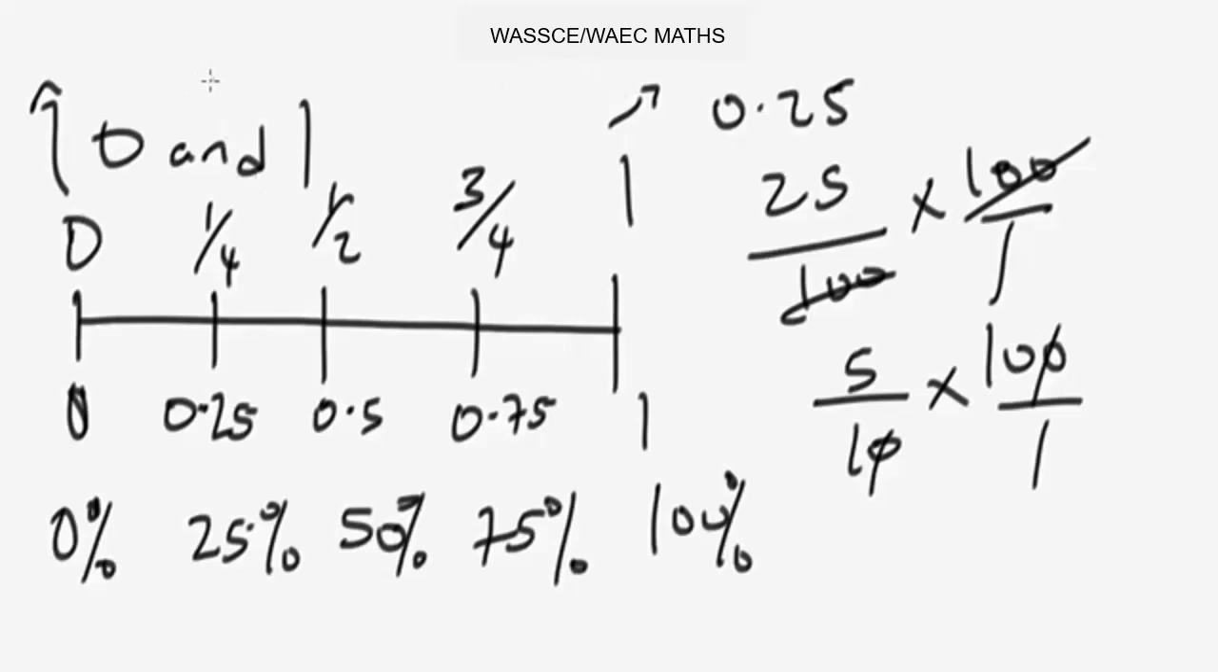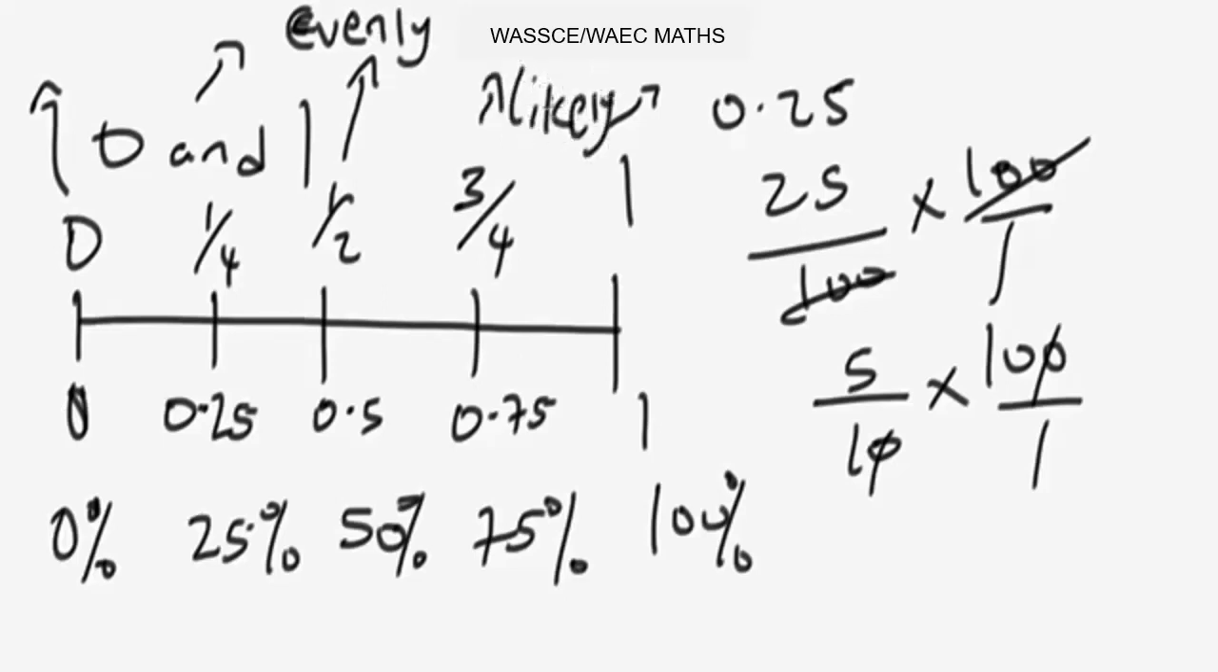Whereas this 1/4 we have here shows that the event is unlikely to happen. This half we have here shows that the event is evenly likely to happen. Whereas this 3/4 shows that the probability is likely. So take note of these values and what they represent in the language of probability.